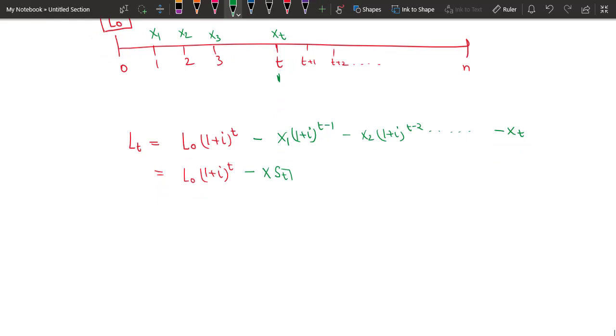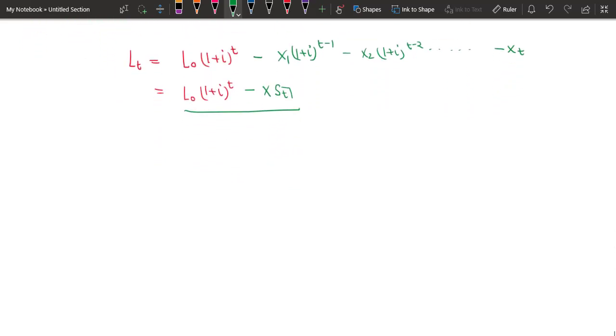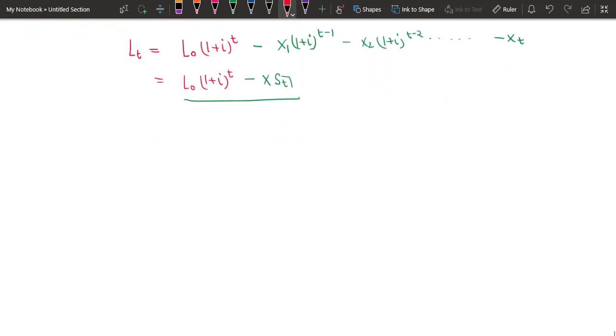So if you use this equation, you will get directly the value of the loan outstanding amount, and we saw the reason behind that, and we understood the mathematics behind that concept. The second method that we had studied already was the prospective method.